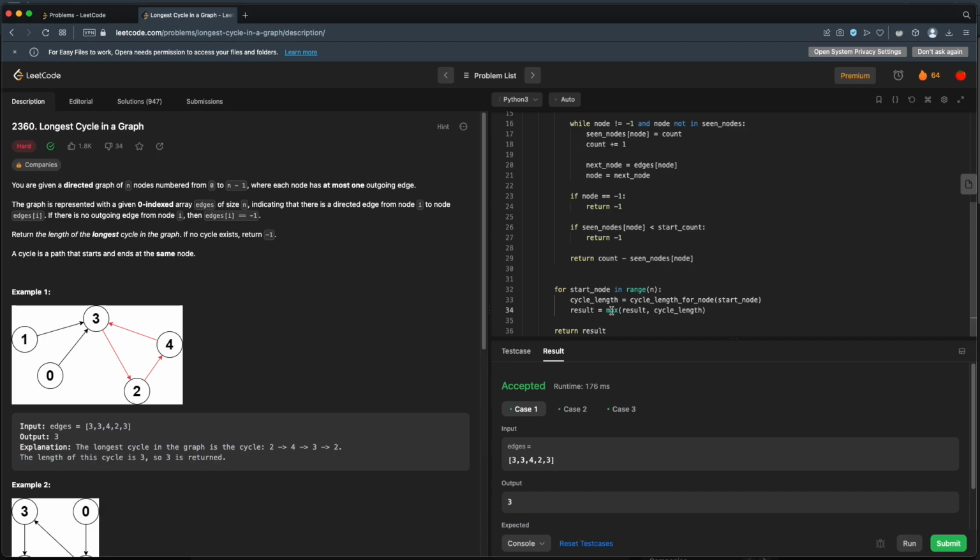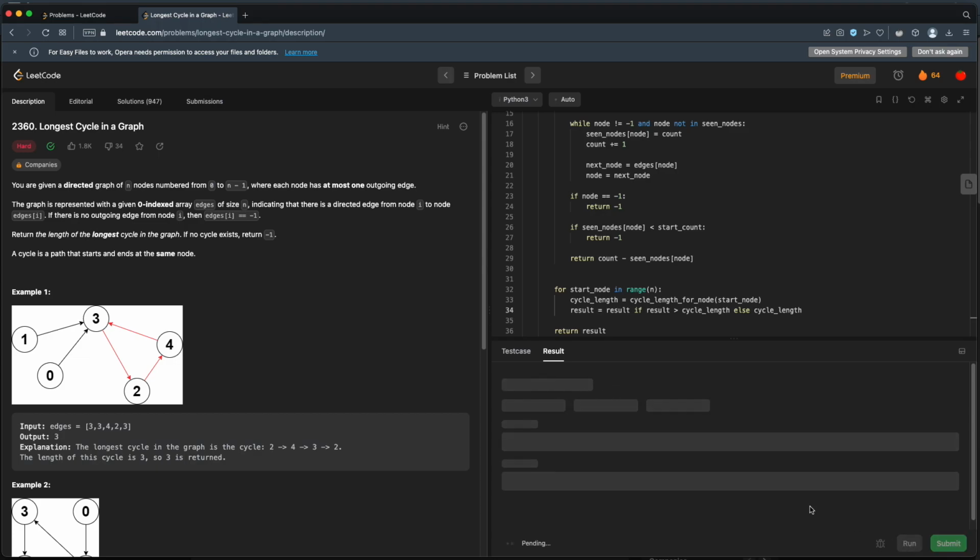It actually might be faster to say result is equal to result if result is greater than our cycle length, else cycle length. So that's one optimization.